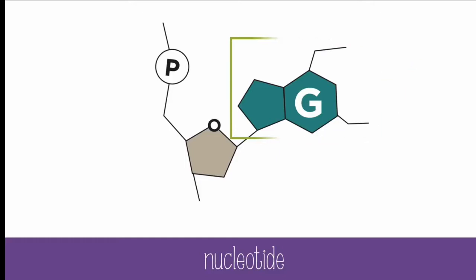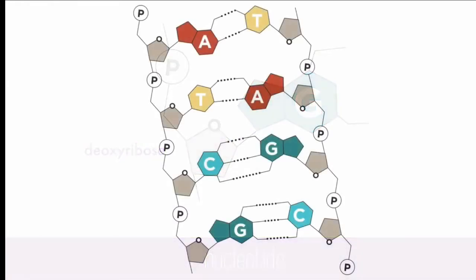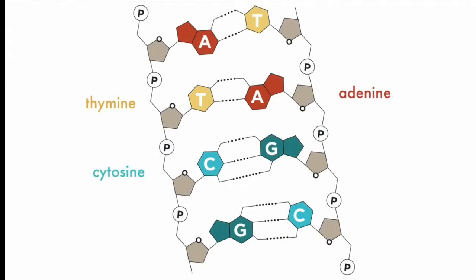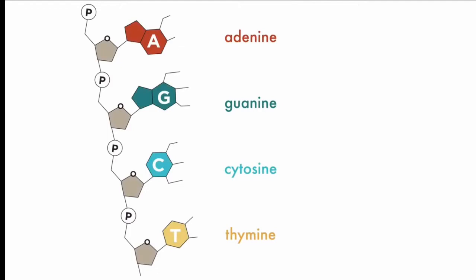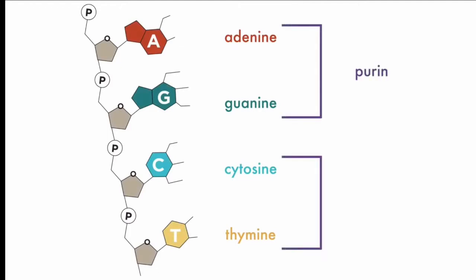In DNA, the name of the sugar is deoxyribose, which is part of DNA's name, and there are 4 nitrogen bases in DNA. The bases are thymine, adenine, cytosine, and guanine. 2 of the bases are purines, which have a 2-ring structure, and 2 bases are pyrimidines, which have a 1-ring structure. Adenine and guanine are purines. Cytosine and thymine are pyrimidines.